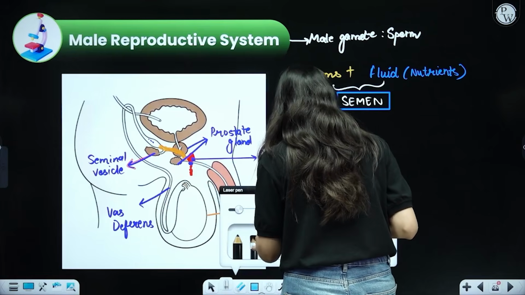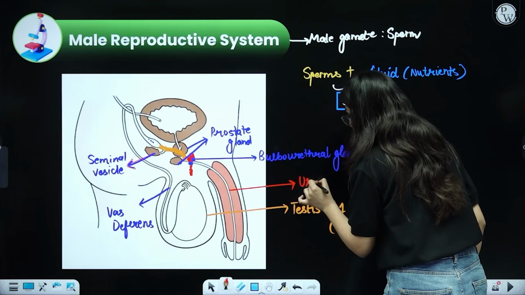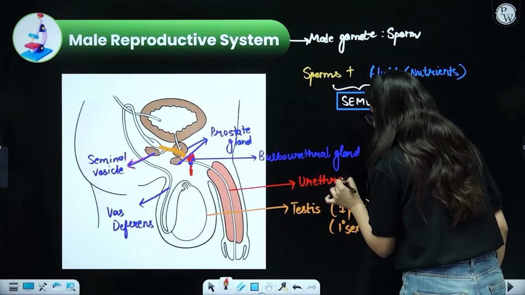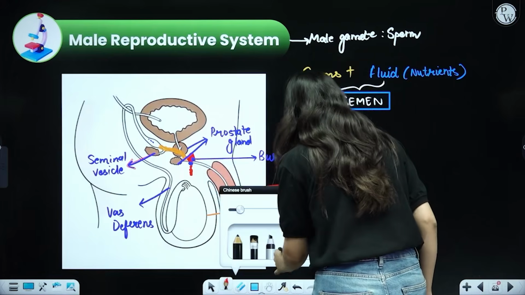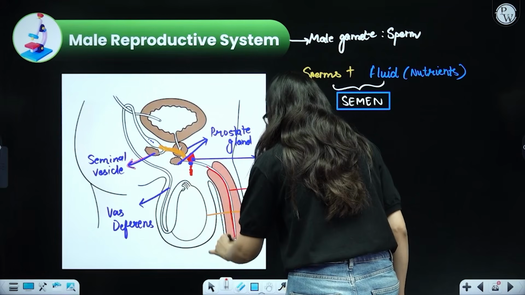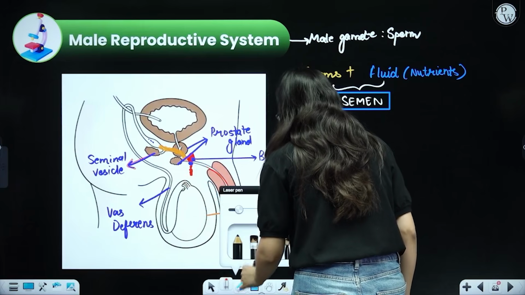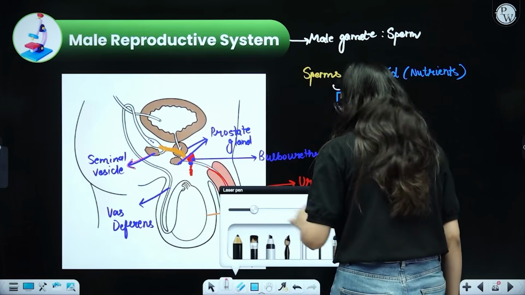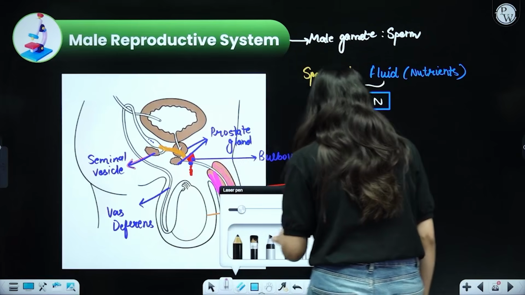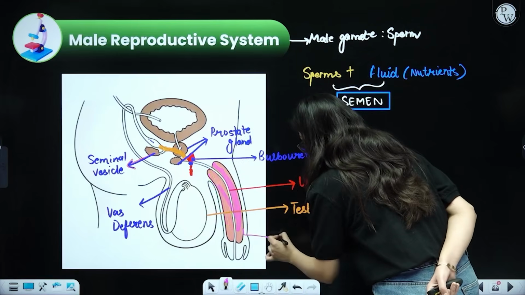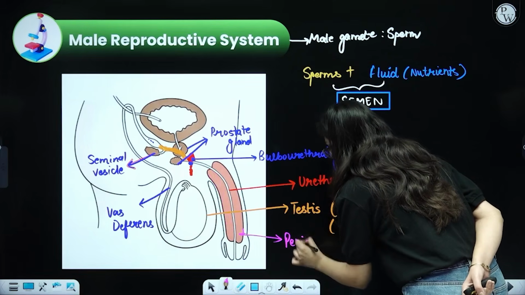This particular tube through which the sperm will move is termed as urethra. Beta, urethra is the common passage for the sperm as well as the urine, because through this urine will also be expelled, and the sperms are also supposed to come out from this urethra only. This muscular organ that you see over here, which is filled with blood vessels, is termed as penis, and penis helps in the insemination process. That is, it will simply transfer the sperm from the male body to the female body.